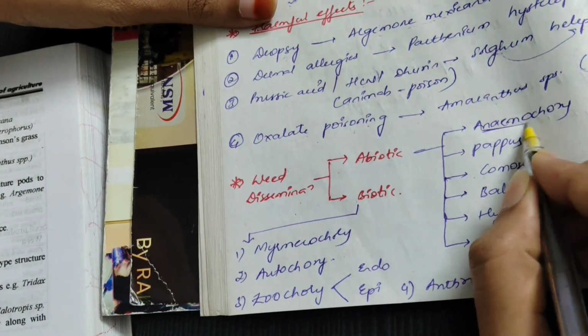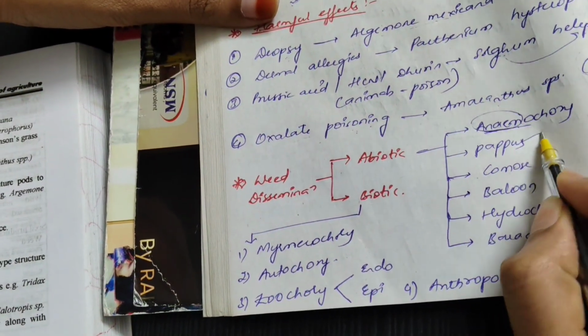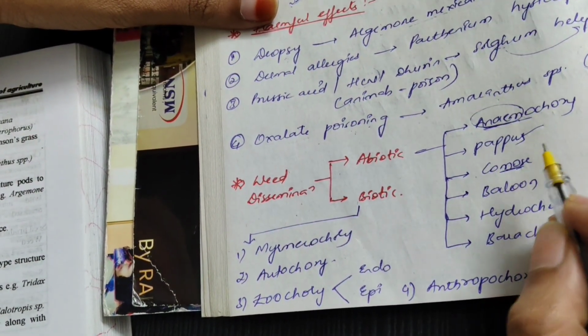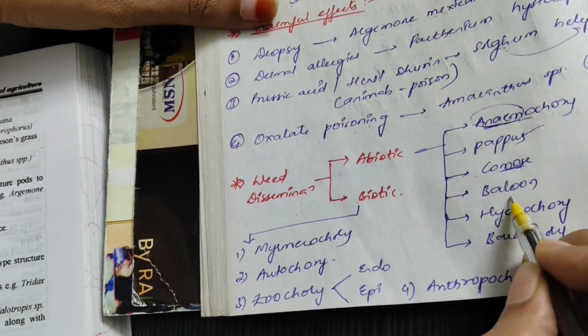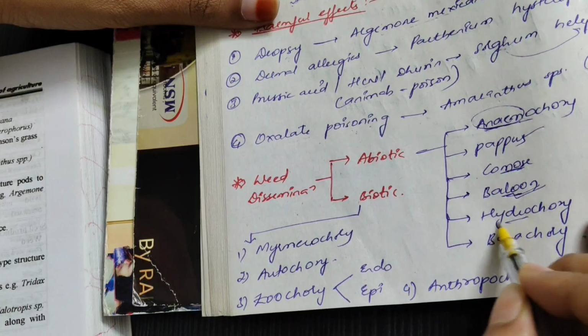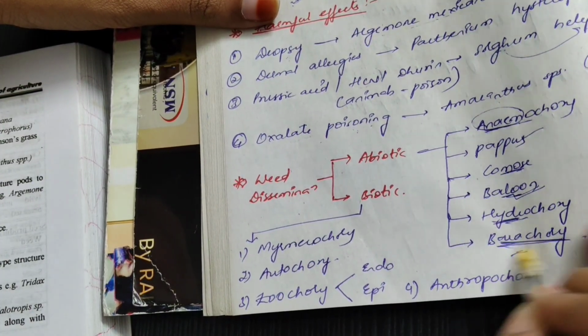Anemochory, anemo means wind, dispersal through wind. Next, pappus, it is a modification of calyx. Comose, it is when weed seeds are covered with hair. Then balloon type, which is also related to calyx. Hydrochory, hydro means water. Barochory, it is very important. Barochory.